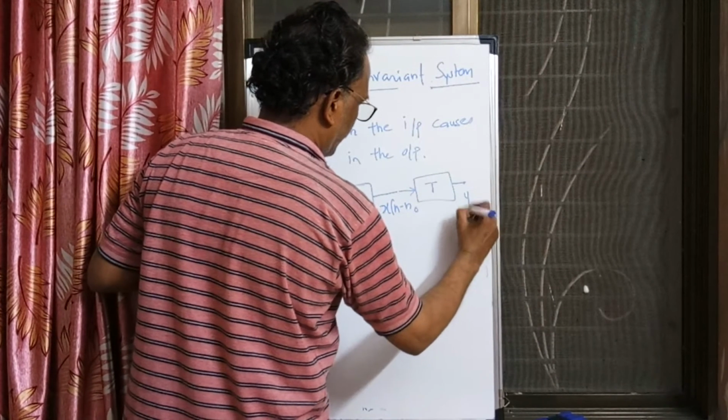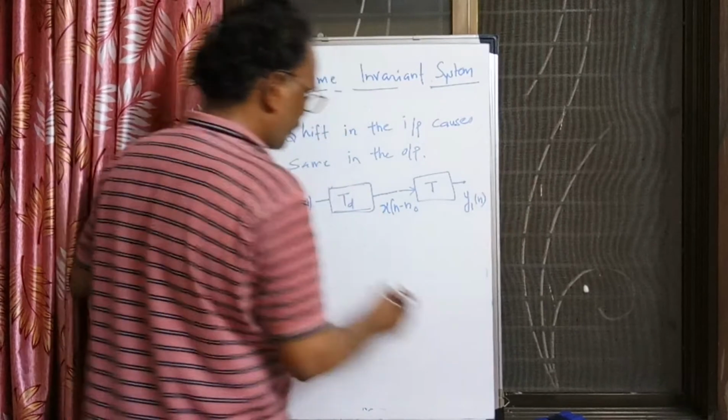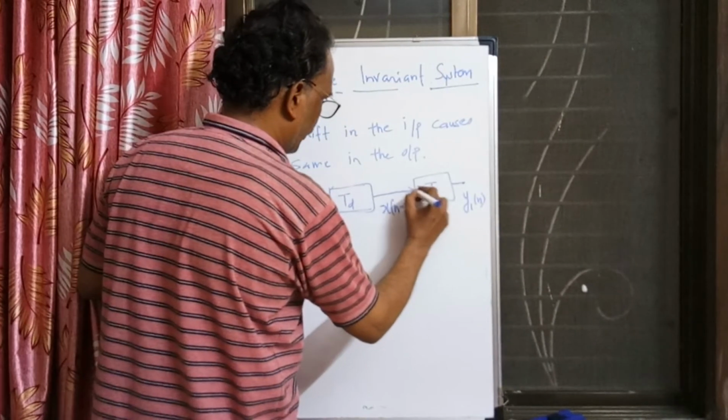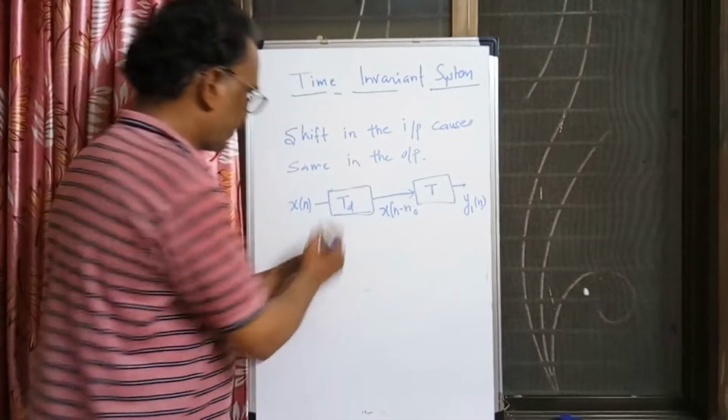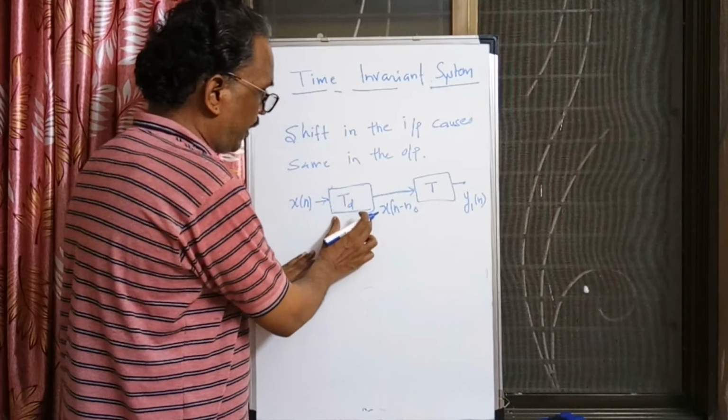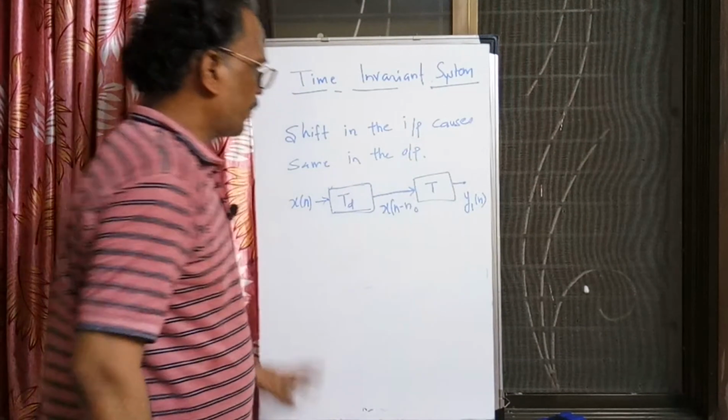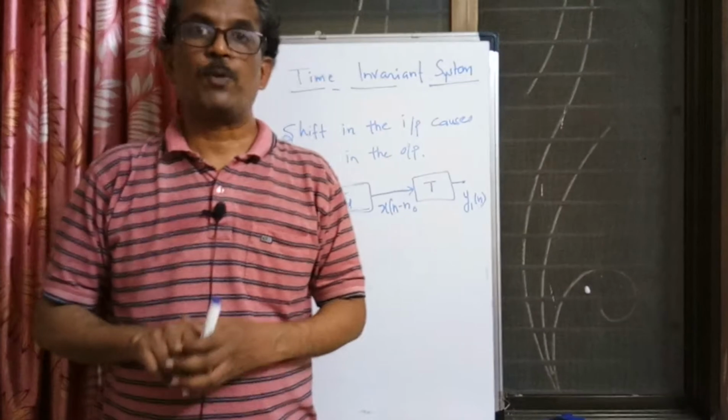I get some output, let us say y1 of n, the response of the system to the delayed input. The input is passed through a delay system and then through the actual system, and the response is recorded.